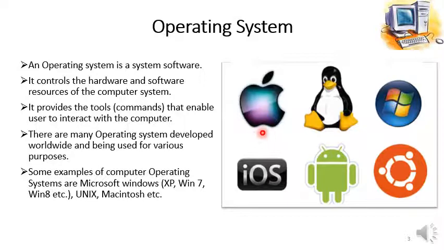This one is the Apple operating system. The symbol is used for Apple operating system. This symbol is used for Linux and Unix operating system. This one is the Windows operating system. iOS is also an operating system developed by Apple for iPhone or iPad like devices. Android operating system, this is the symbol for Android, and this one is for Ubuntu operating system.